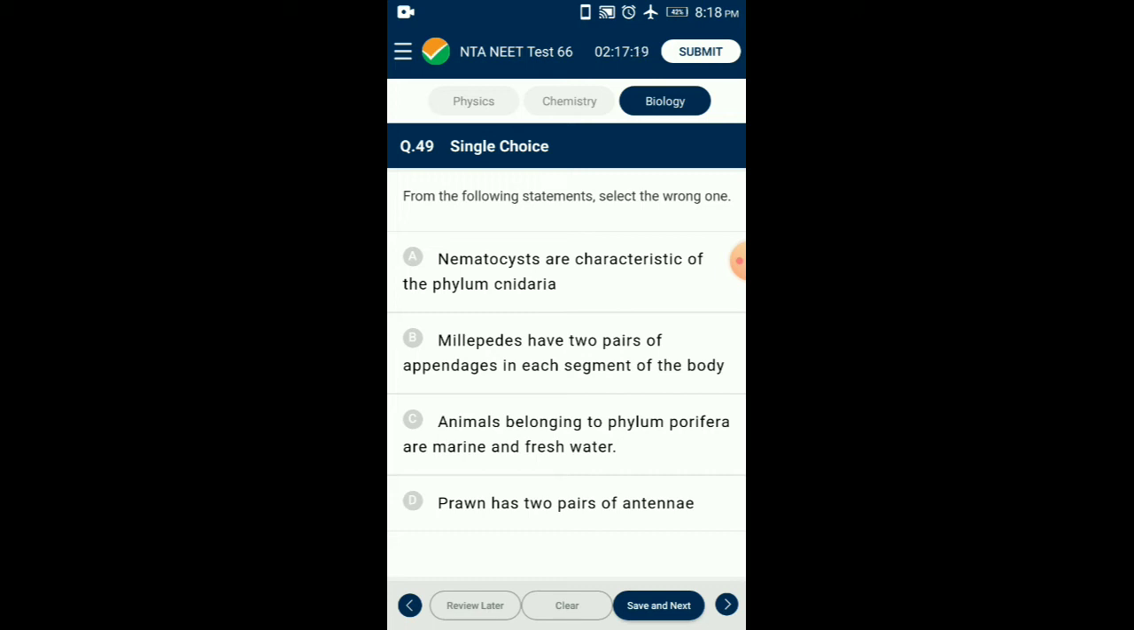Millipedes belong to the class Myriapoda. They are called thousand-leggers because of the presence of numerous walking legs. Body is made up of a small head and 40 trunk segments, each with two pairs of jointed legs. Animals belonging to the phylum Porifera are mostly marine and a few are freshwater. So the answer for this question is option D. From the given statements, the wrong one is: prawn has two pairs of antennae.